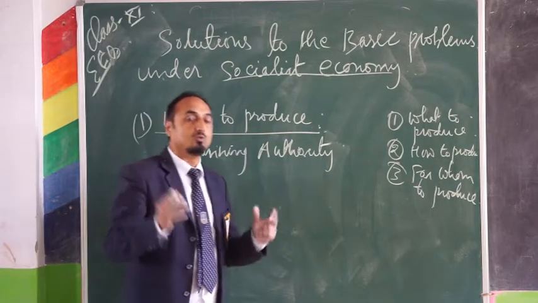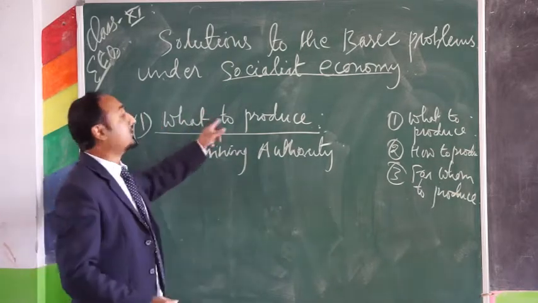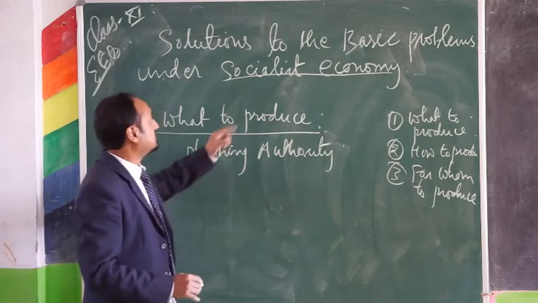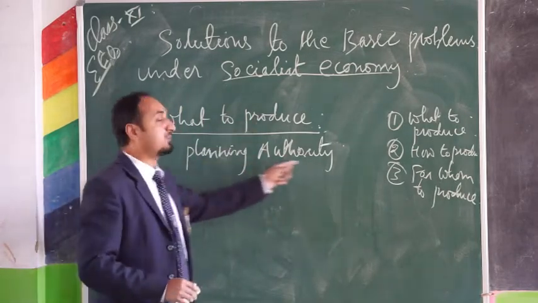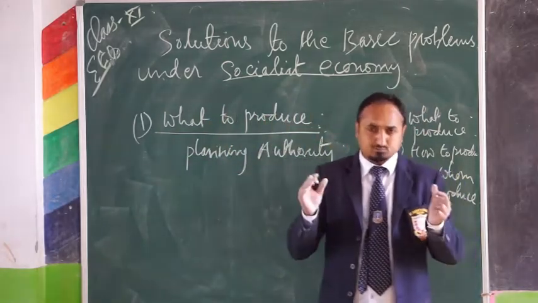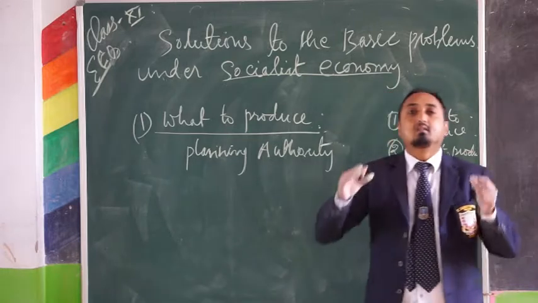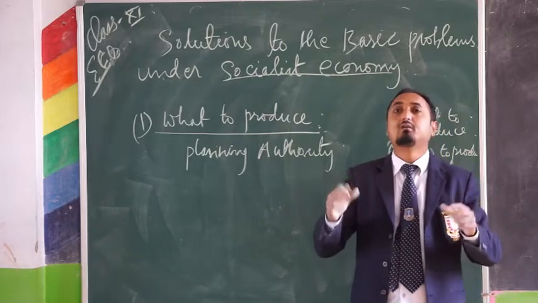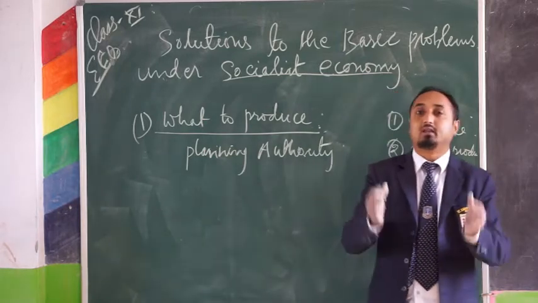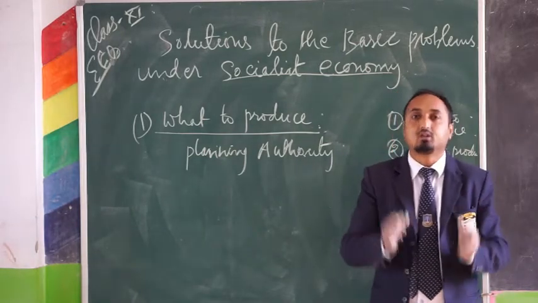Now we have to know how the problem of what to produce is solved under this socialist economy with the help of this planning authority. So first of all, the planning authority will estimate the amount of availability of resources, that how much resources they have available in the country or in an economy.